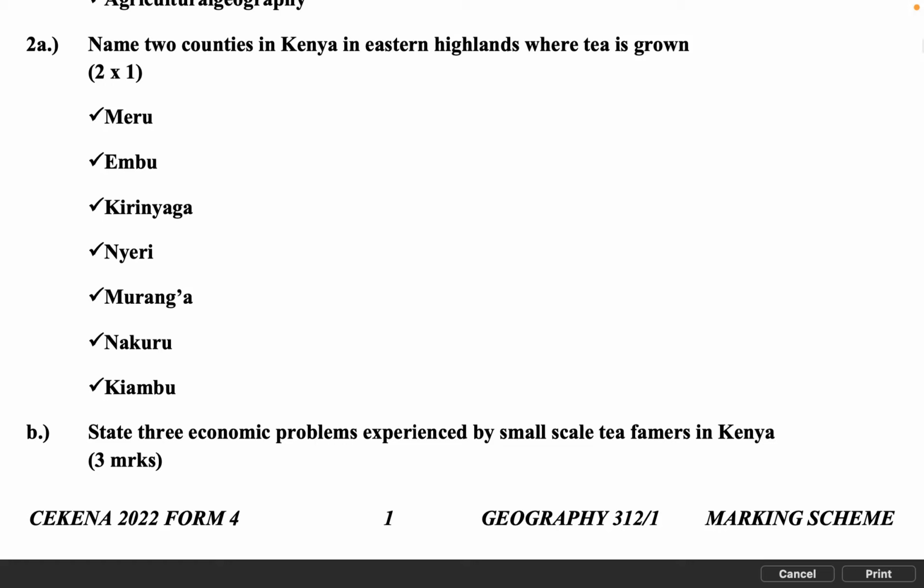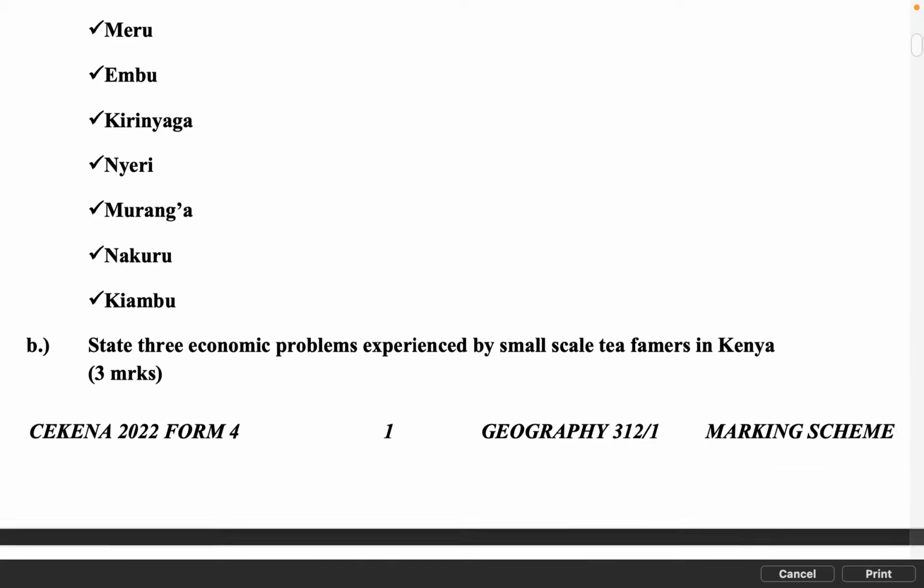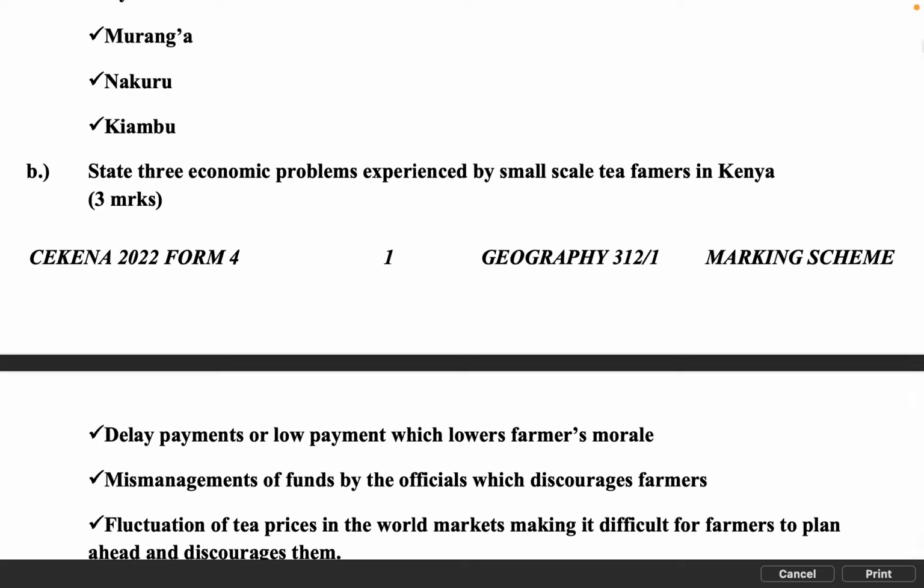2a. Name 2 counties in Kenya in the Eastern Highlands where tea is grown, 2 marks. Meru. Embu. Kirinyaga. Nyeri. Murang'a. Nakuru. Kiambu. b. State 3 economic problems experienced by small-scale tea farmers in Kenya, 3 marks.